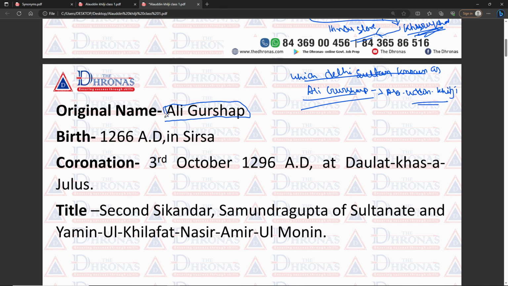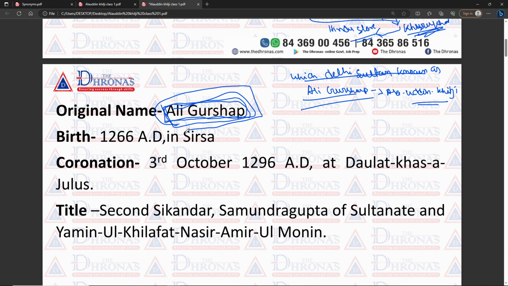The question also comes like this: what is Alauddin Khilji's real name? Then you have four options, and if you have the option Ali Gurshasp, then you know the answer is Ali Gurshasp. Among the four options, your right answer is Ali Gurshasp. So learn it very carefully, because this is a very important question.